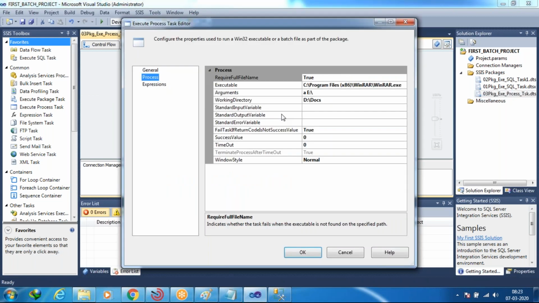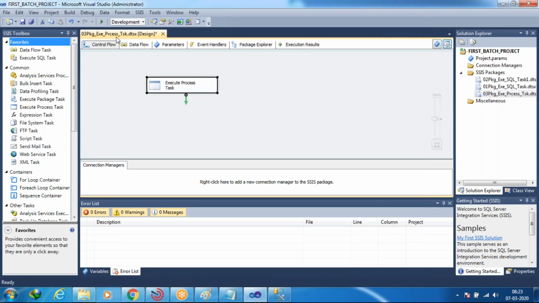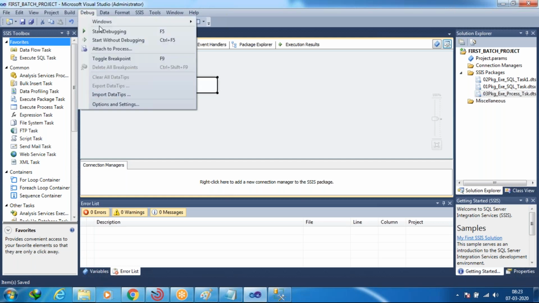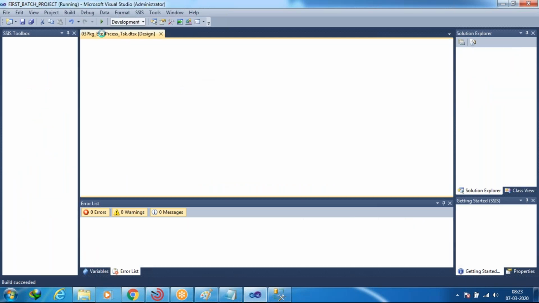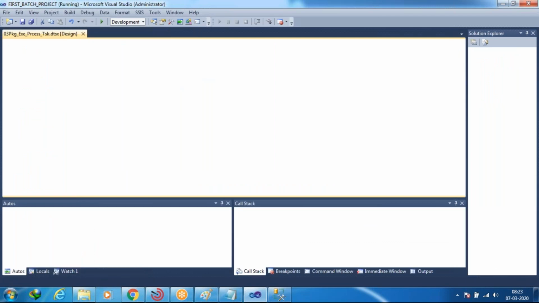I'm going to give the same file name. What is that file name? Docs, right? Where I want to zip in the E drive, with the name of the docs folder only. Yes, now it will be perfect. So I'm going to debug, start debug, and it was executed.